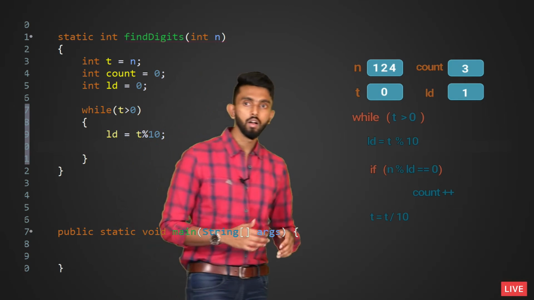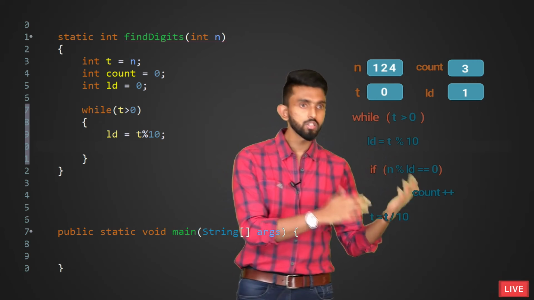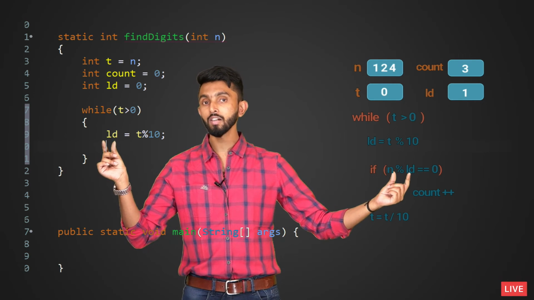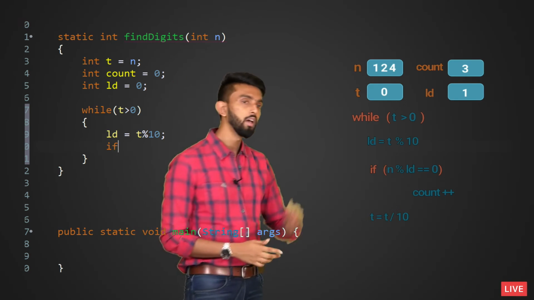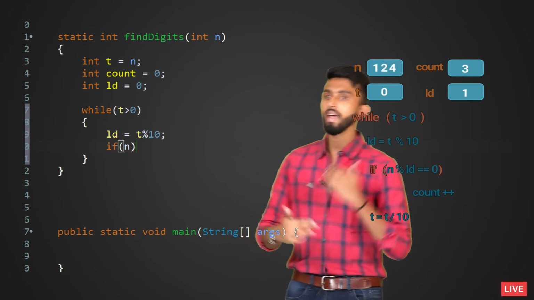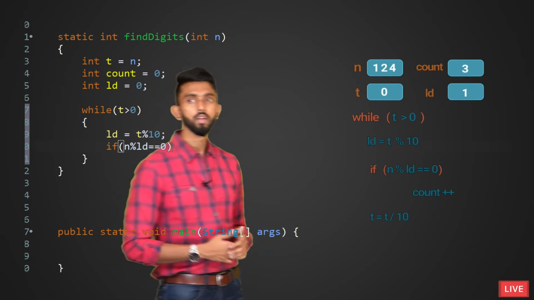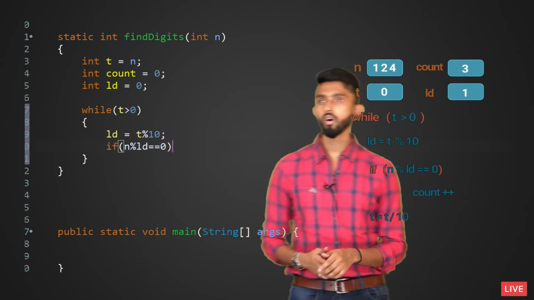Semicolon. Next what I am going to do is same thing. I will check if in case that last digit that I extracted is a divisor of n. So if n mod ld, check if the remainder is equal to 0. If that is the case, increase the value of count. So count plus plus.